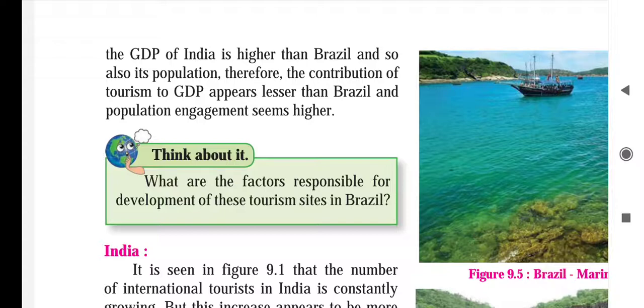So here again they are explaining further that though India's GDP is higher and Brazil's GDP is lower, if you see the population, Brazil's is very small and India's population is high, so that is the reason the contribution of tourism to GDP appears less in India and more in Brazil.